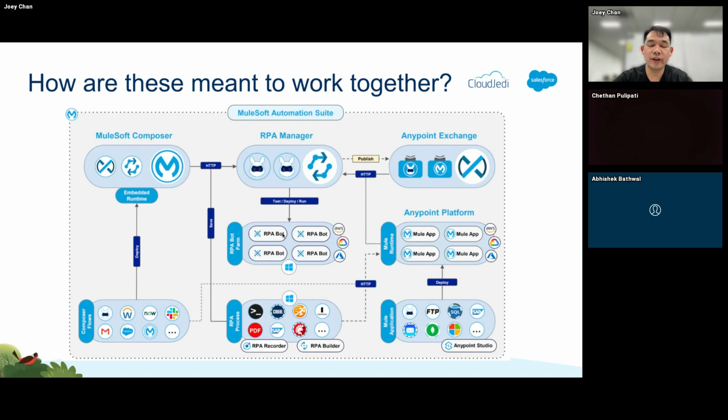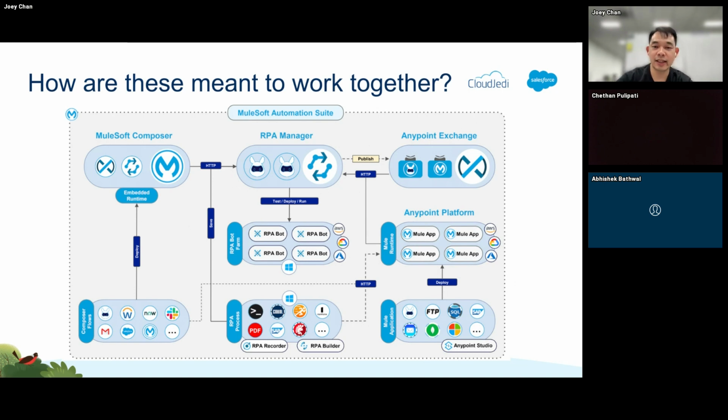And one very important thing here is that whenever you're creating a new RPA process, this is also something that will be published in the Anypoint Exchange. That means if you're building APIs on the Anypoint platform, you can then leverage that RPA bot as an API.